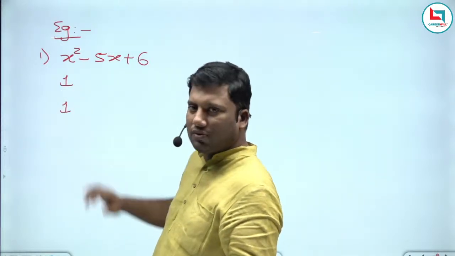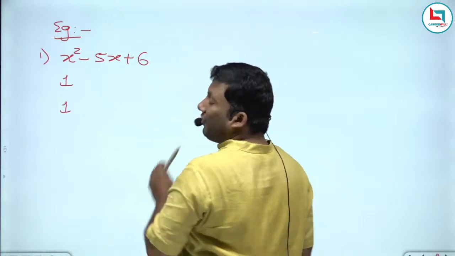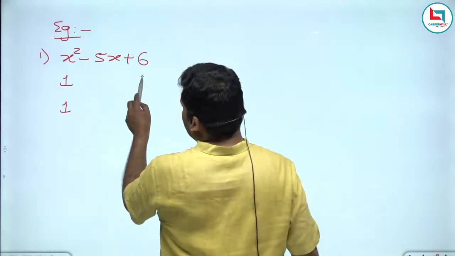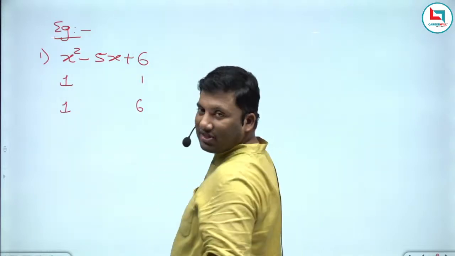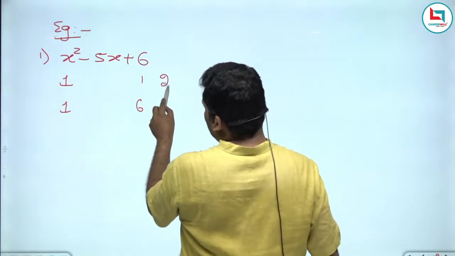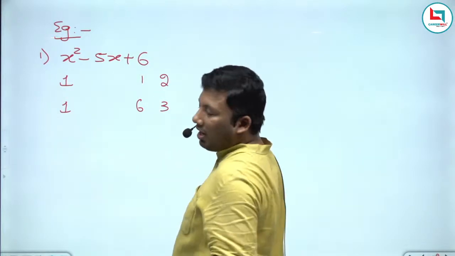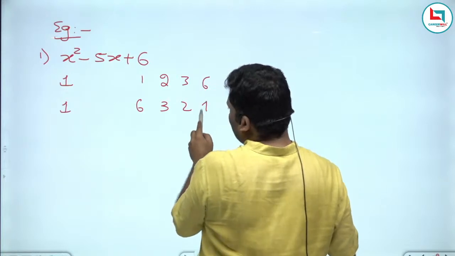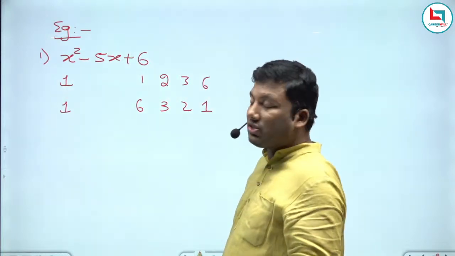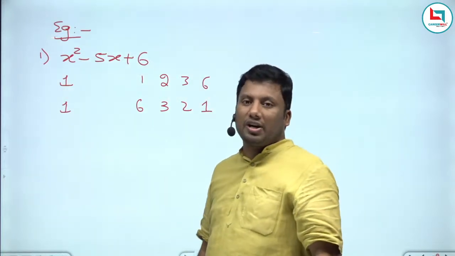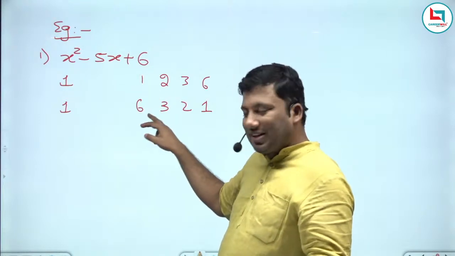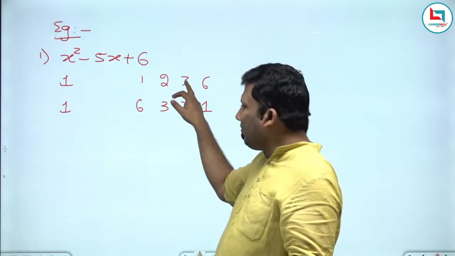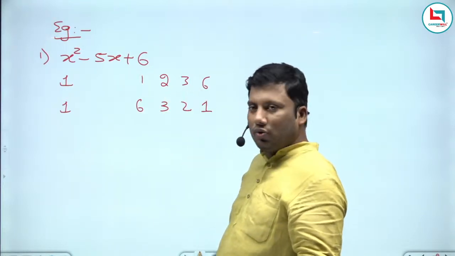These are the various ways of writing 6 as a product of two factors.